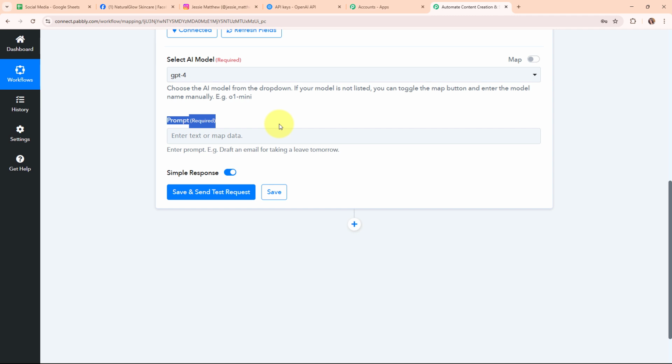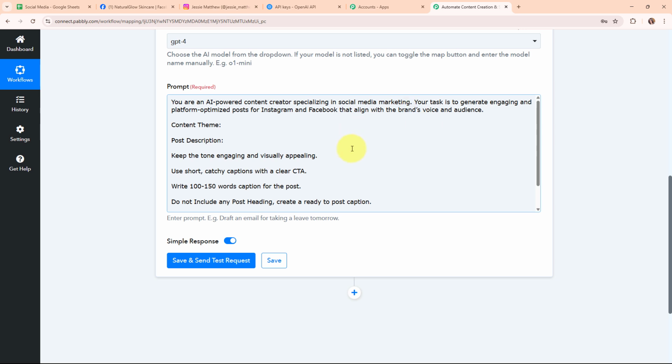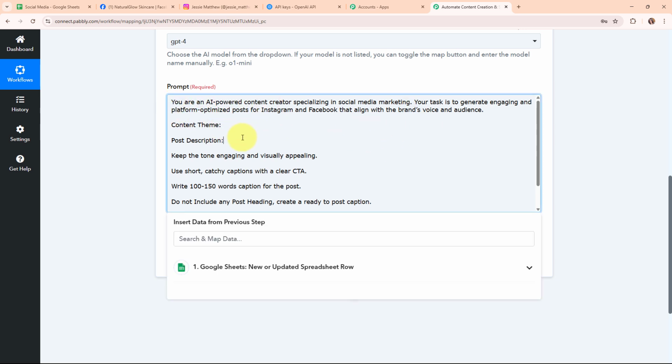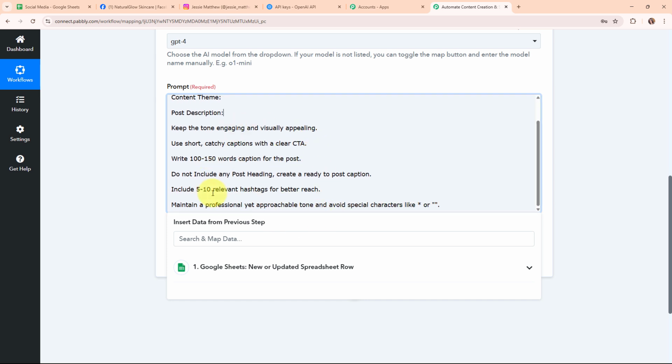So here in this prompt field, I need to enter the prompt that I want to give to ChatGPT to generate relevant content for my social media post. So here I'm going to enter a prompt. Here I've successfully added a prompt, where you can see I've added the details such as content theme, the post description, and some instructions.